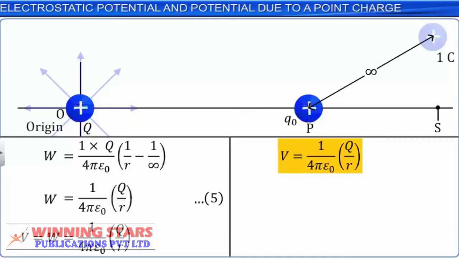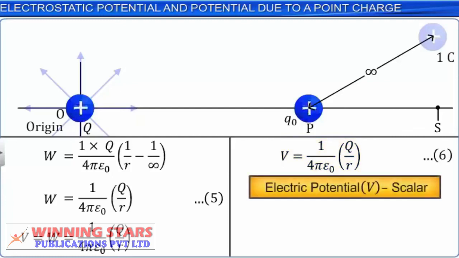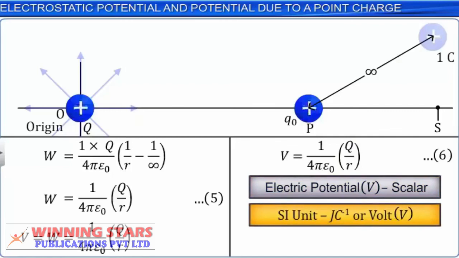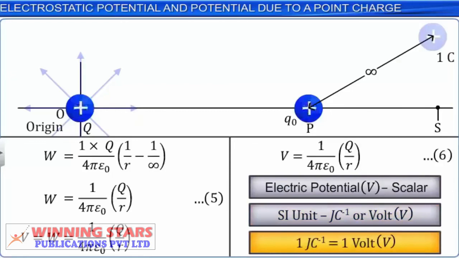The electric potential V is a scalar quantity, and its SI unit is joule per coulomb or volt. 1 joule per coulomb is equal to 1 volt. We know that